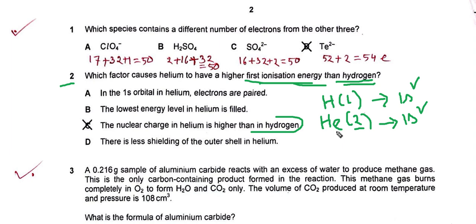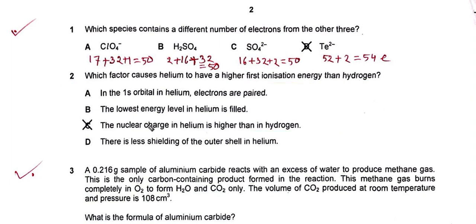Hydrogen and helium both have one shell of electrons, hydrogen 1s1, helium 1s2. But helium has 2 protons, so nuclear charge is greater. Why is A wrong?